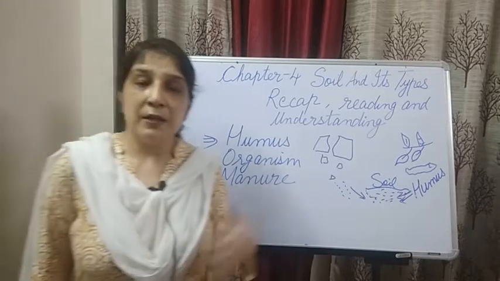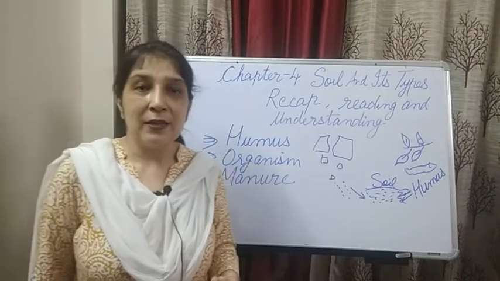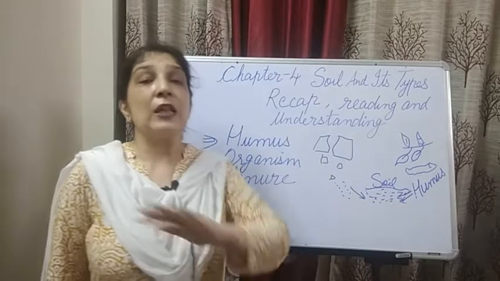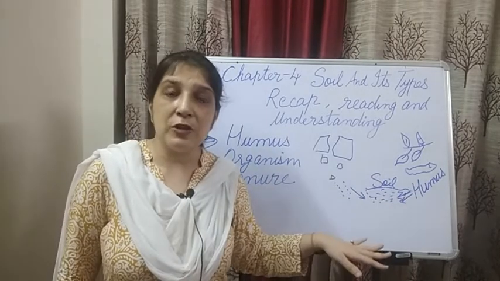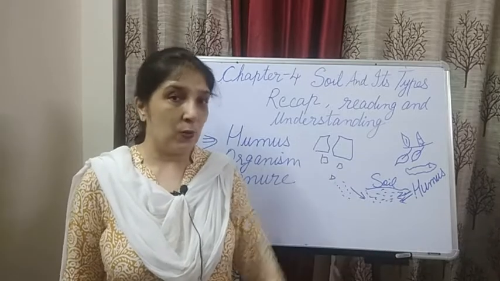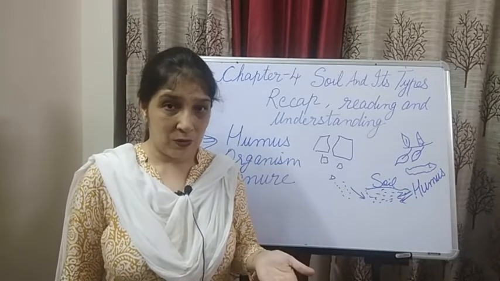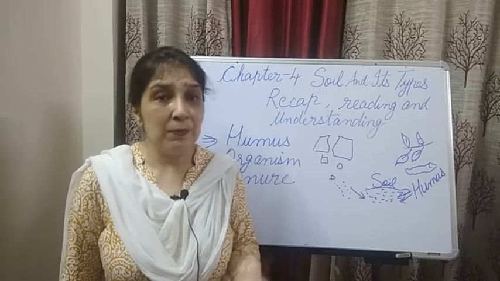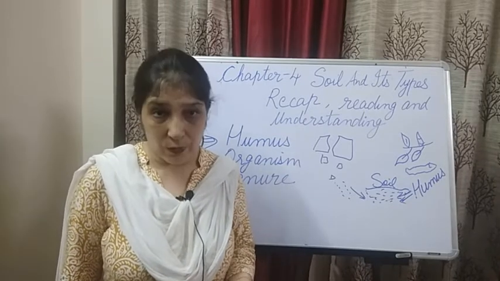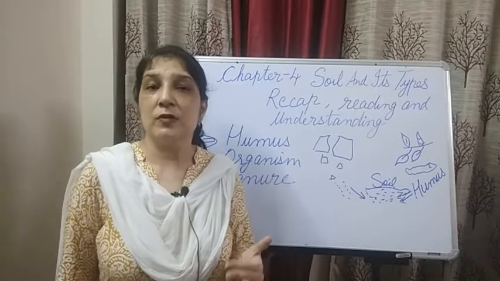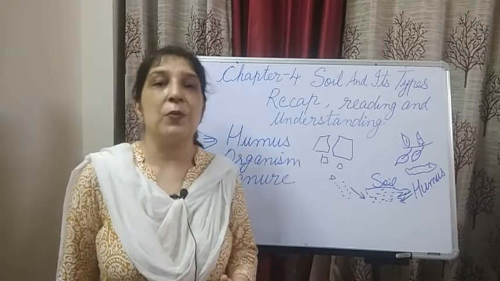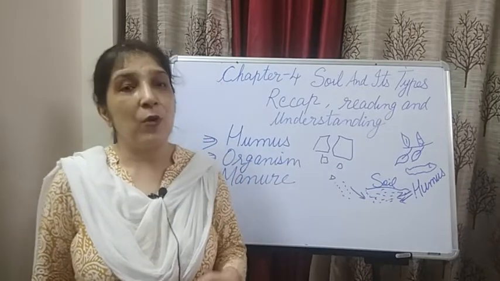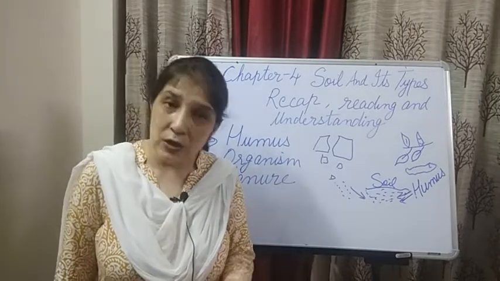Children, in the previous videos you have seen what soil is. Remember? The topmost layer of the earth on which the plants grow is called soil. Now you see plants outside, where do they grow? They grow in the soil. It is impossible that plants can grow without soil. So soil supports the growth of plants. It also provides air and water. It also provides important nutrients for their growth.